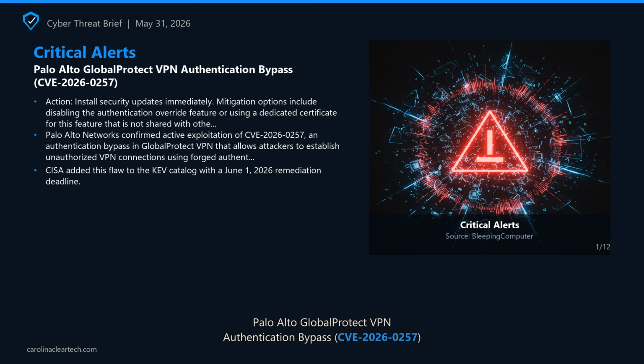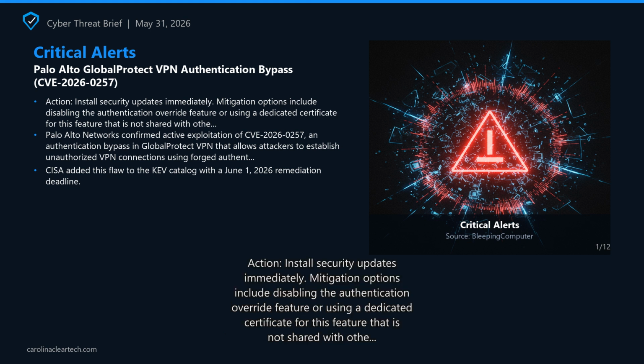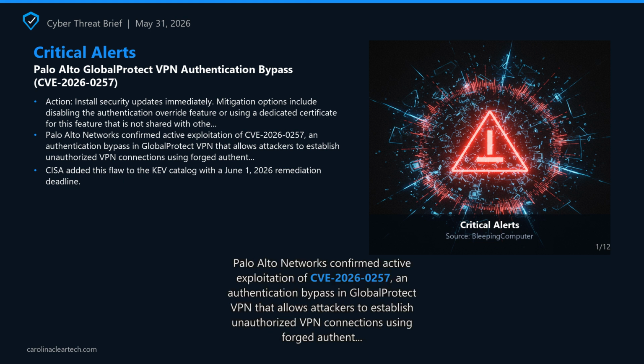Next section, Critical Alerts. Palo Alto Global Protect VPN Authentication Bypass, CVE-2026-0257. Palo Alto Networks confirmed active exploitation of CVE-2026-0257, an authentication bypass in Global Protect VPN that allows attackers to establish unauthorized VPN connections using forged authentication override cookies. CISA, the Cybersecurity and Infrastructure Security Agency, added this flaw to the KEV, Known Exploited Vulnerabilities Catalog with a June 1, 2026 remediation deadline.